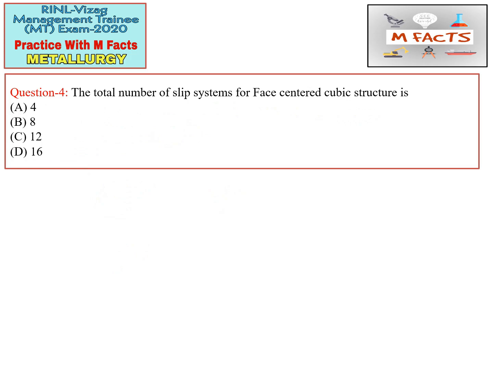Okay, so the question is the total number of slip systems for face-centered cubic structure, that is, for FCC. I will tell you for every crystal structure which is possible. The slip system is basically the combination of slip direction and slip plane. For FCC the number of slip systems is 12. For BCC this is 48. For HCP the number of slip systems is 6.